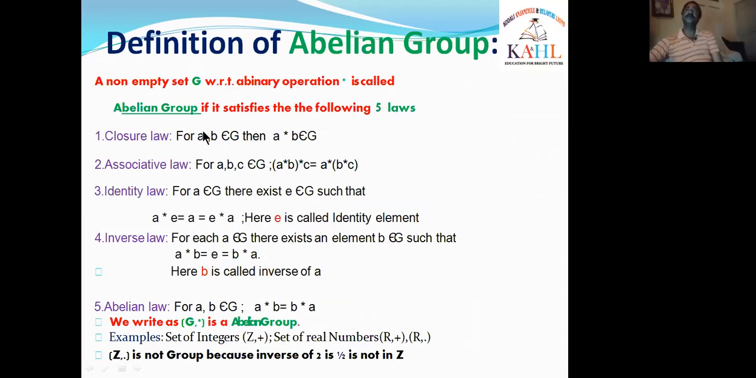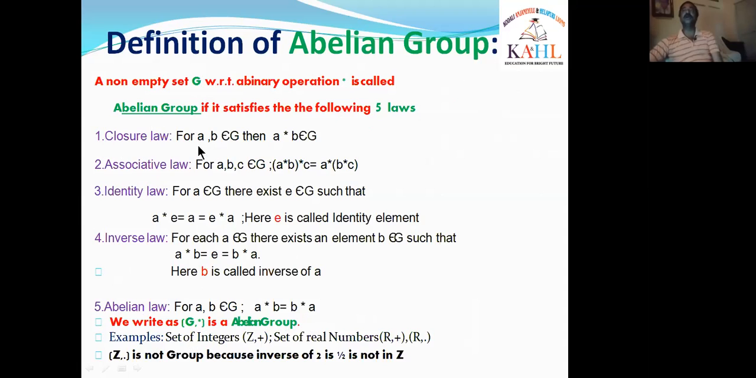And also we learned the definition of abelian group. What is an abelian group? A non-empty set G with respect to a binary operation star is called an abelian group if it satisfies the following five laws. What are they? Closure law, associative law, identity law, inverse law, and the fifth one is abelian law. If this non-empty set G satisfies these five laws, then we say that the non-empty set G is an abelian group with respect to a binary operation star. We simply write it as (G, star) is an abelian group.